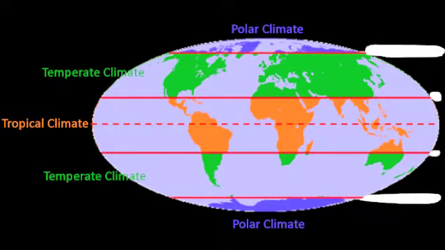The next factor that we're going to talk about is something called latitude. Now, latitude is a little tricky because sometimes we don't know what that word means. We'll take a look at this picture over here. Do you notice there are several lines on here? Do you notice how the line in the middle is dotted? That's the equator. So when we talk about latitude, we're actually talking about how close to the equator are you.